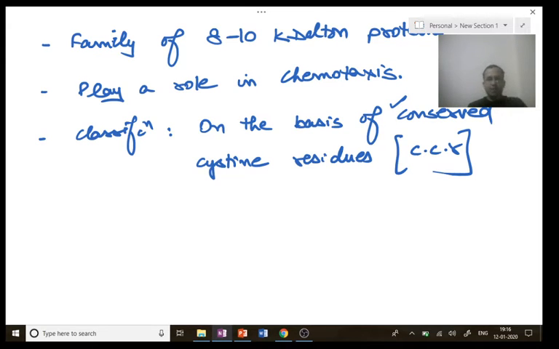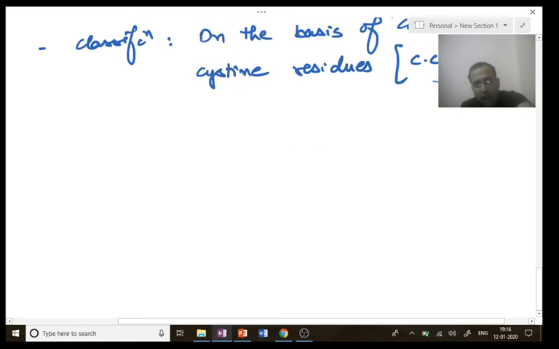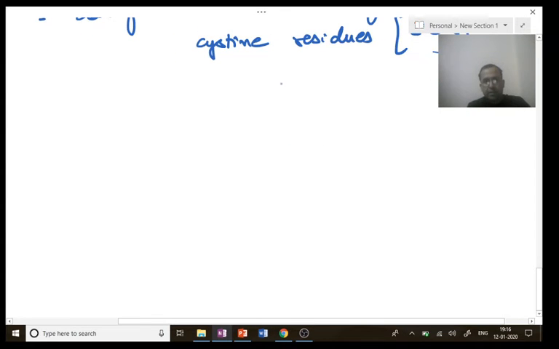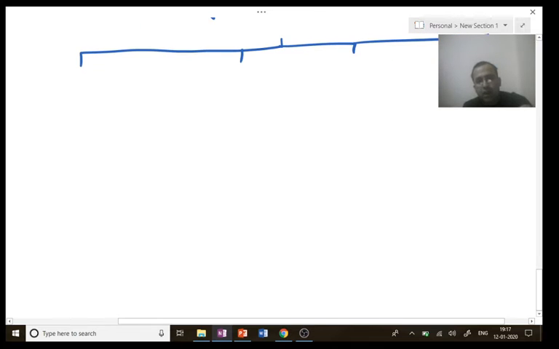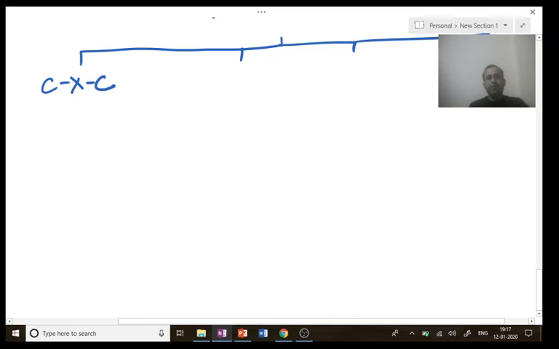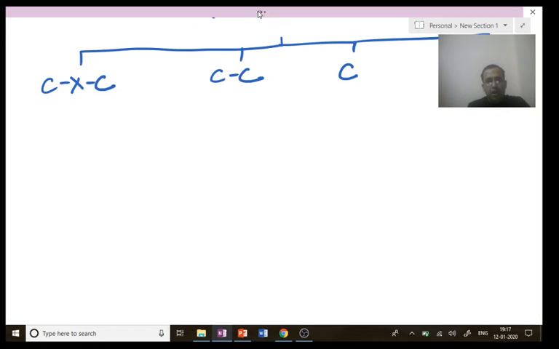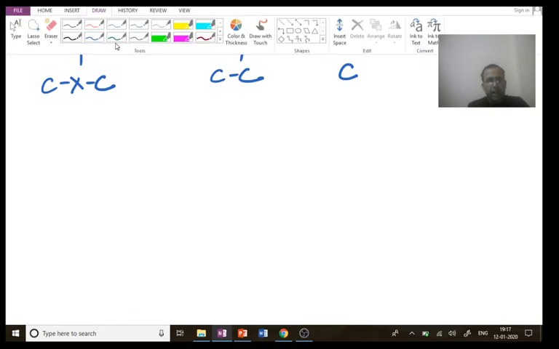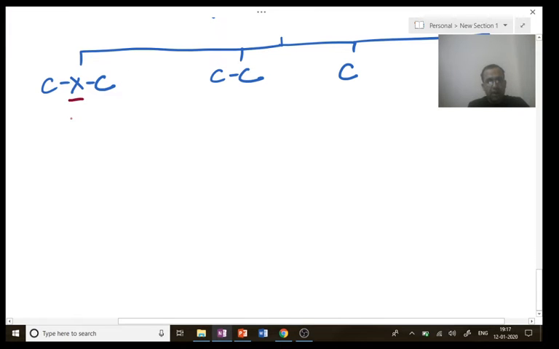So I can classify chemokines on the basis of this into four categories, which are CXC, CC, C, and CX3C, where X stands for an amino acid.